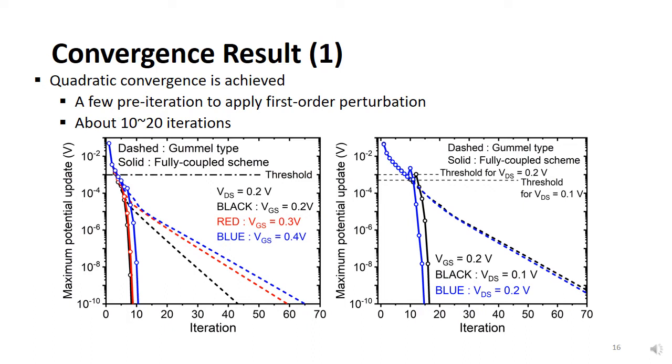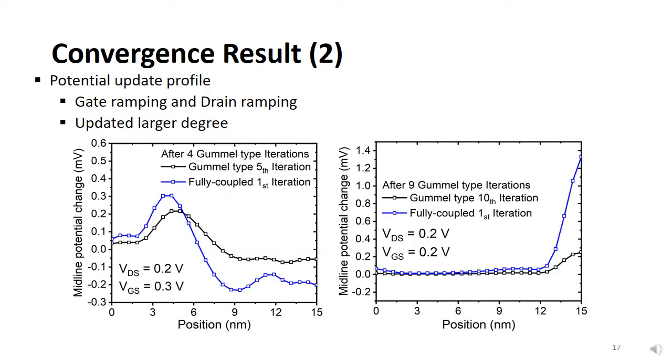For example, in the case of drain ramping, two different threshold values were selected in the right figure. Gummel type shows linear convergence behavior, requiring 50 or more iterations for the updated potential to reach 10 to the minus 10. However, the fully coupled scheme needs only 10 to 20 iterations, including the pre-iteration step, and quadratic convergence behavior can be clearly observed. To see the difference between the two schemes in more detail, the potential update along the midline of the device is presented below during gate ramping and drain ramping cases.